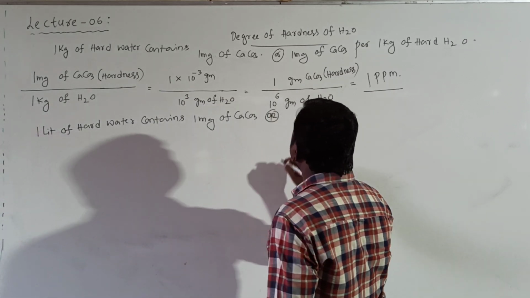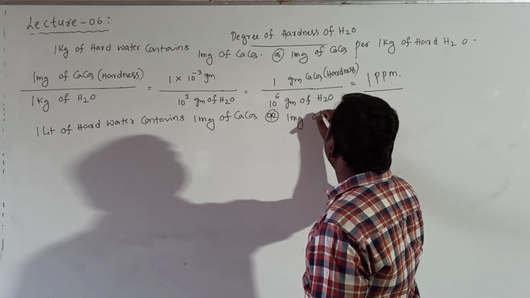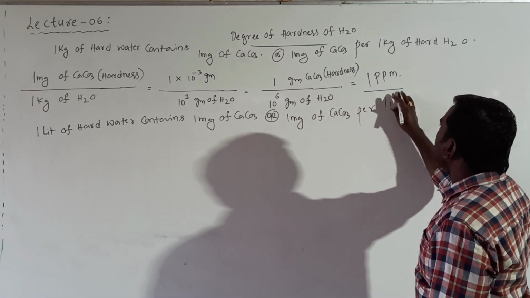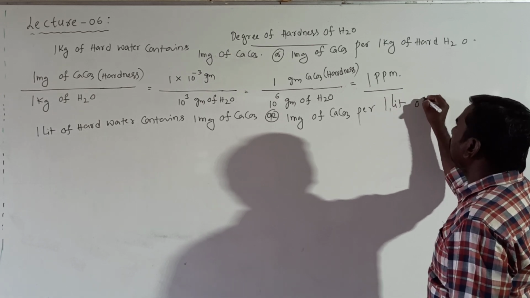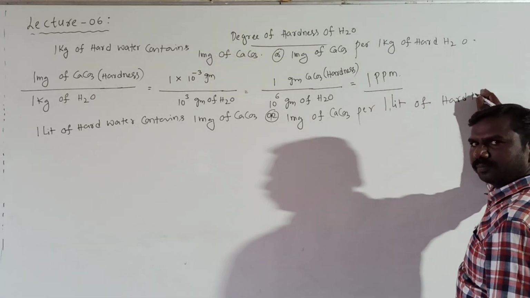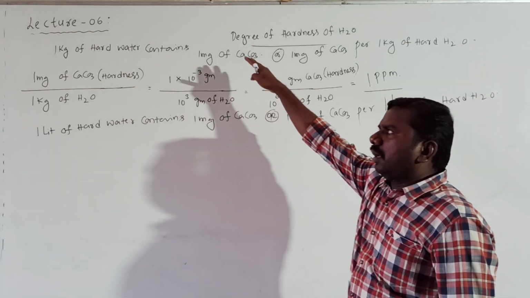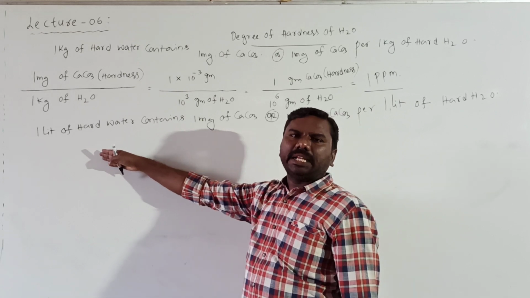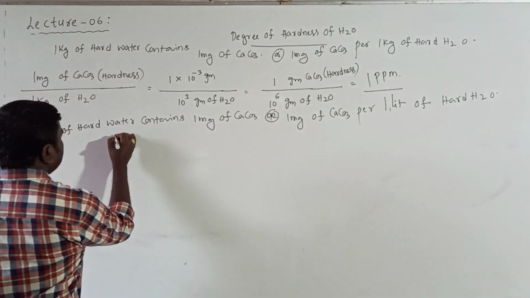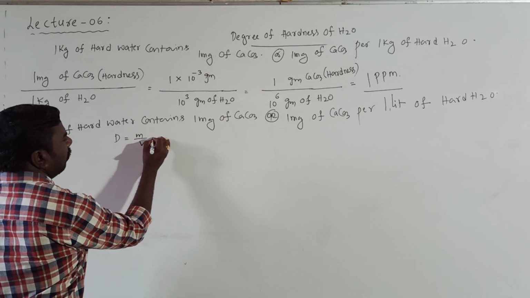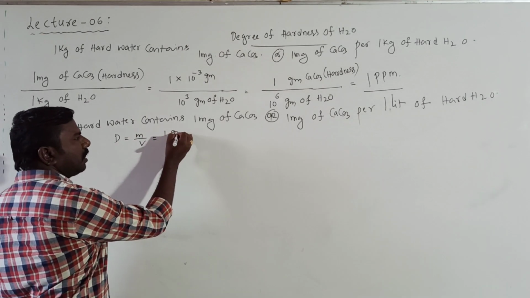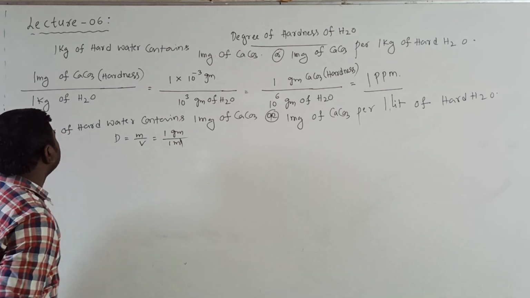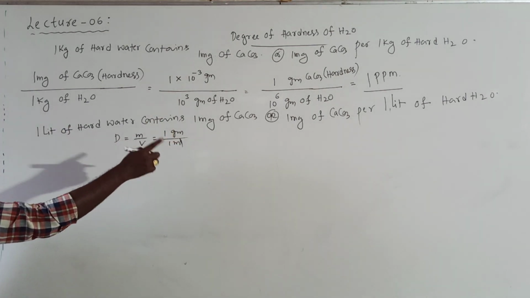It can be written 1 milligram of CaCO3 present per 1 liter of hard water. Clear? Above case and this case same. Kg is taken in liters. That's it. Density equals mass by volume. Water density 1 gram per 1 milliliter. Clear all of you?